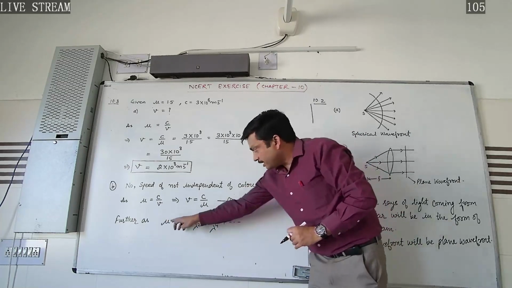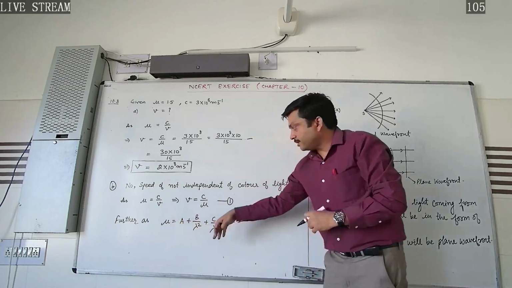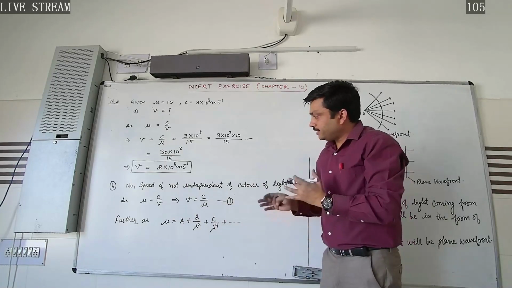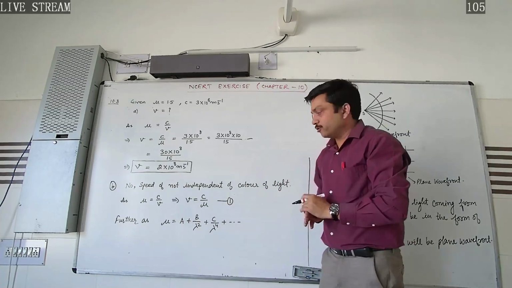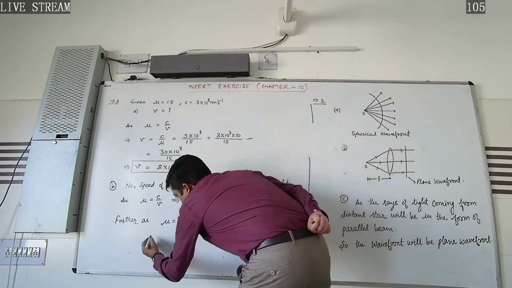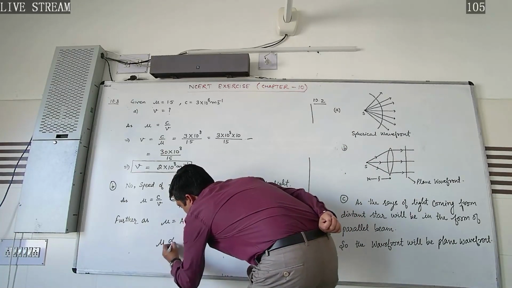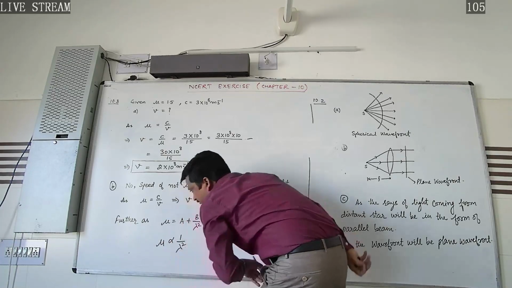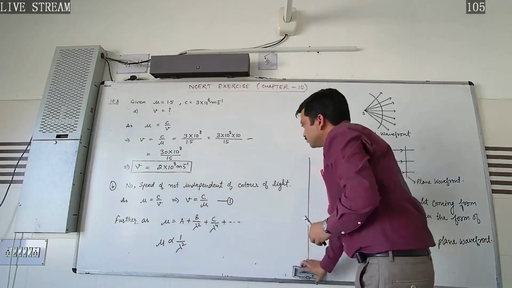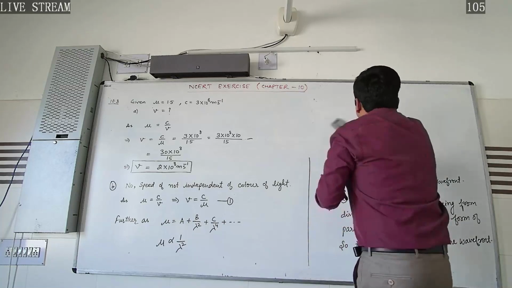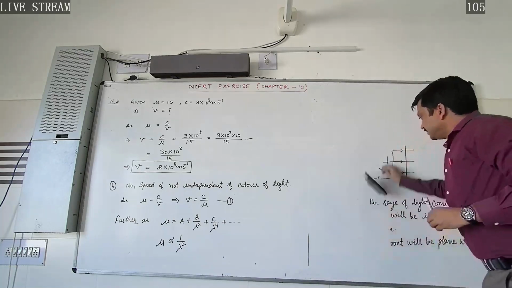This relation between absolute refractive index and wavelength of light is called Cauchy's formula. According to this formula, mu is inversely proportional to the square of the wavelength.